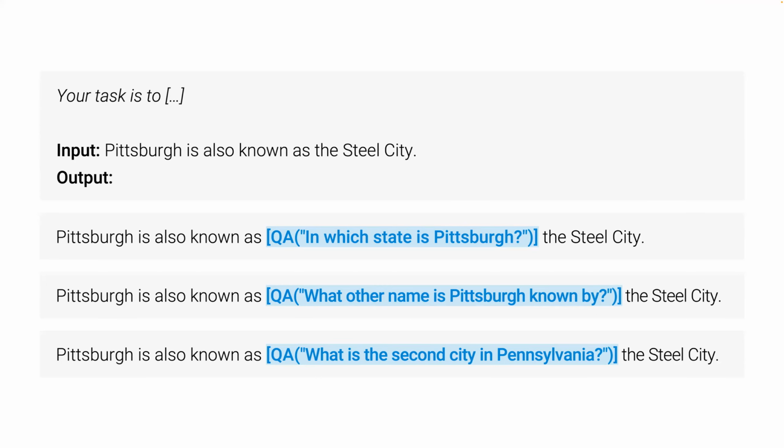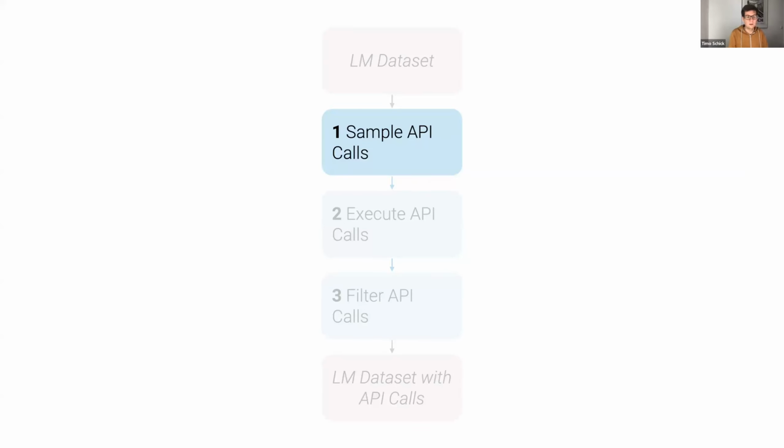All right, so we have our API calls. We have sampled them for different APIs. And as I've just shown, we can do that with a few APIs to get millions of API calls, but most of them will not really be useful. Our next step is quite an obvious and easy one. Once we have all those API calls generated, we want to execute them. So we want our APIs to actually give us some results for all the questions that we've asked, or all the calculations that we want to do, etc.